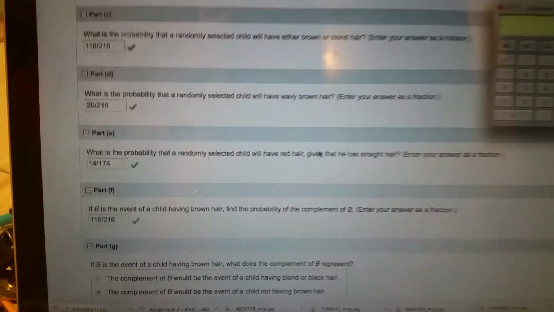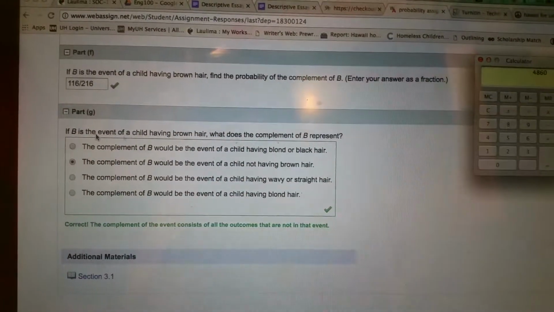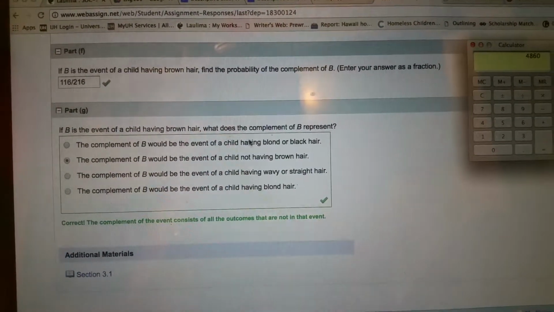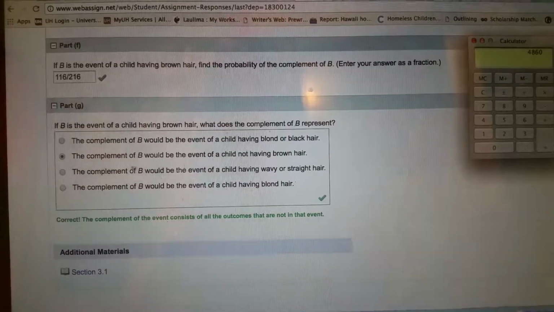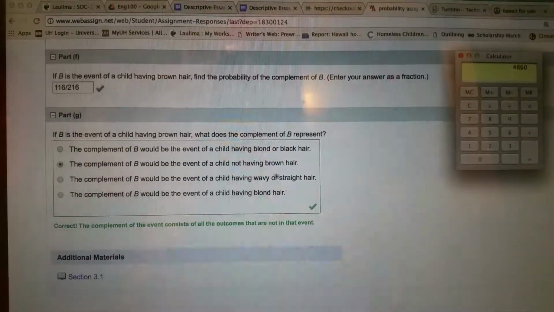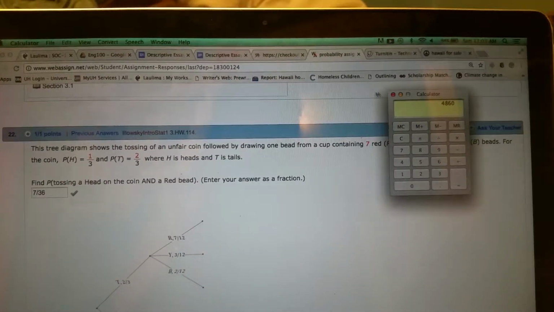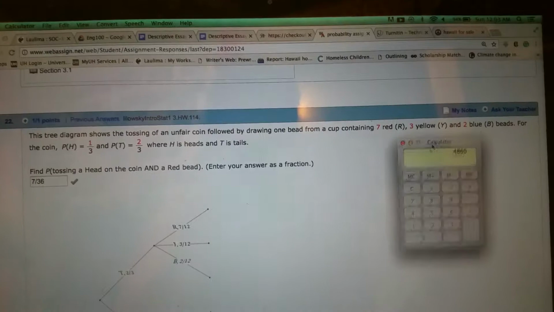Let's see what else we got. Okay. If B is the event of a child having brown hair, what does the complement of B represent? The complement of B would be the event of a child not having brown hair. Alright, let's see about this here.